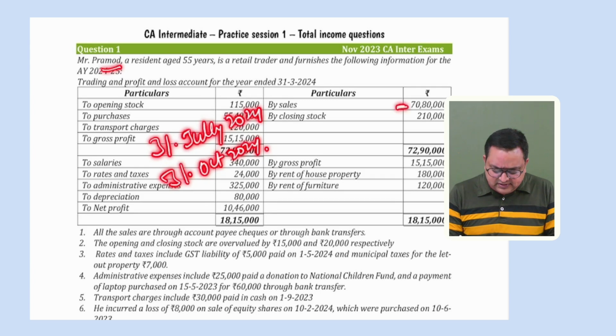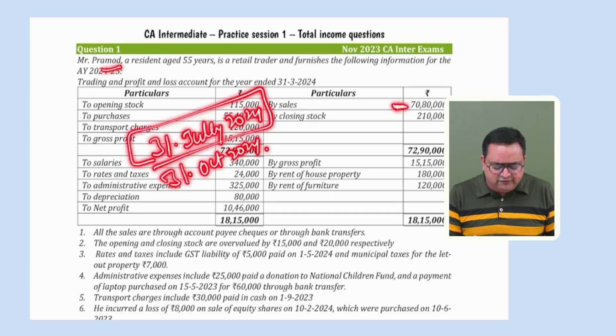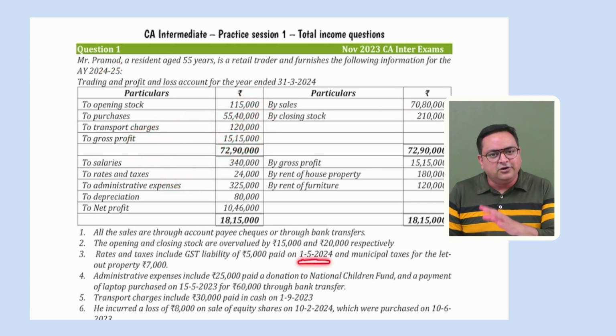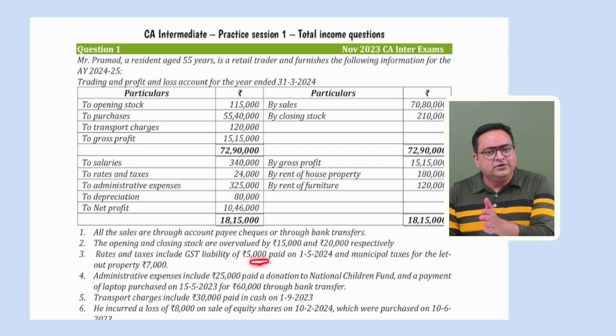Here his sales are not more than 1 crore, so his due date would be 31st July. So whether this amount is paid on or before 31st July, the answer is yes. This GST liability of 5,000 is allowed if it is paid up to the due date of ROI.